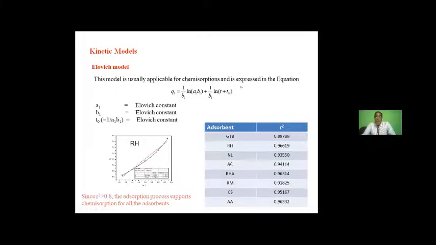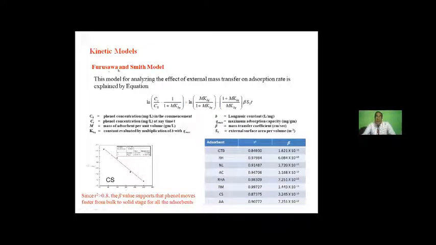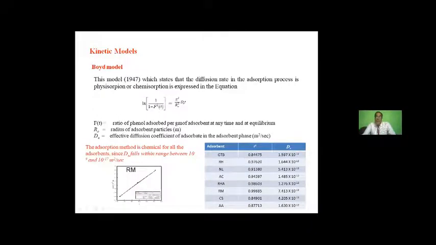The LOH model is for chemical adsorption, and here also we have found that the R-square value is above 0.8. So all adsorbents are okay for chemical adsorption. And this is another, the Furusawa and Smith model. This will give you the value of beta, the mass transfer coefficient, and that value has shown that phenol moves faster from bulk to solid state. So the experimental data as well as the mechanism data convey that adsorption is very fast and useful. And the Boyd model also talks about the effective diffusion coefficient and the R-square value. They are all ultimately directing that it is chemical adsorption.